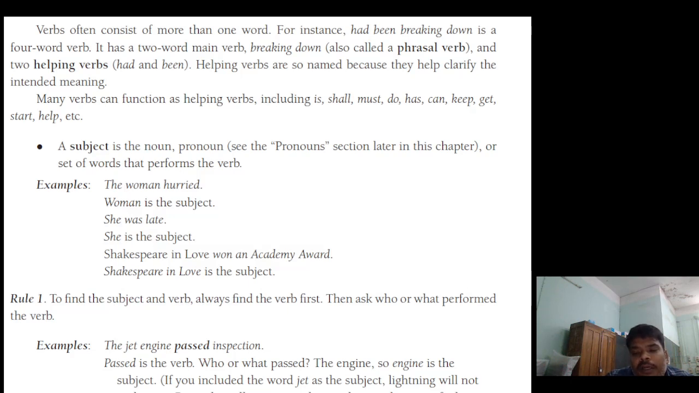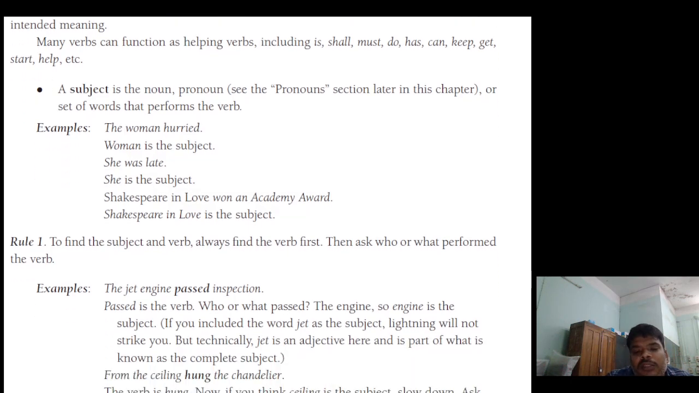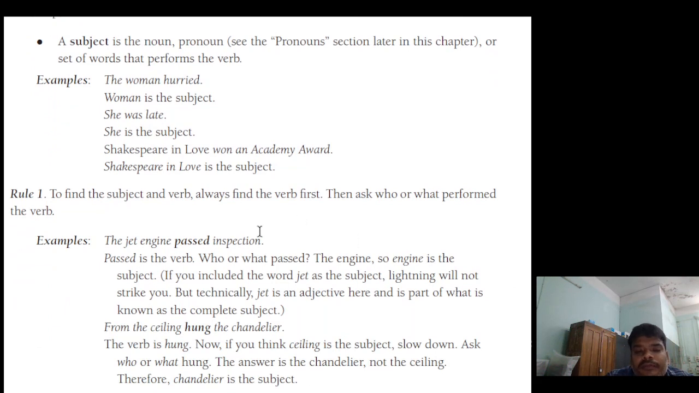To find the subject and verb, always find the verb first, then ask who or what performed the verb. The jet engine passed inspection. Here passed is the verb. Who or what passed? The engine. So engine is the subject. From the ceiling hung the chandelier. The verb is hung. Now if you think ceiling is the subject, slow down. Ask who or what hung. The answer is the chandelier, not the ceiling. Therefore, chandelier is the subject.